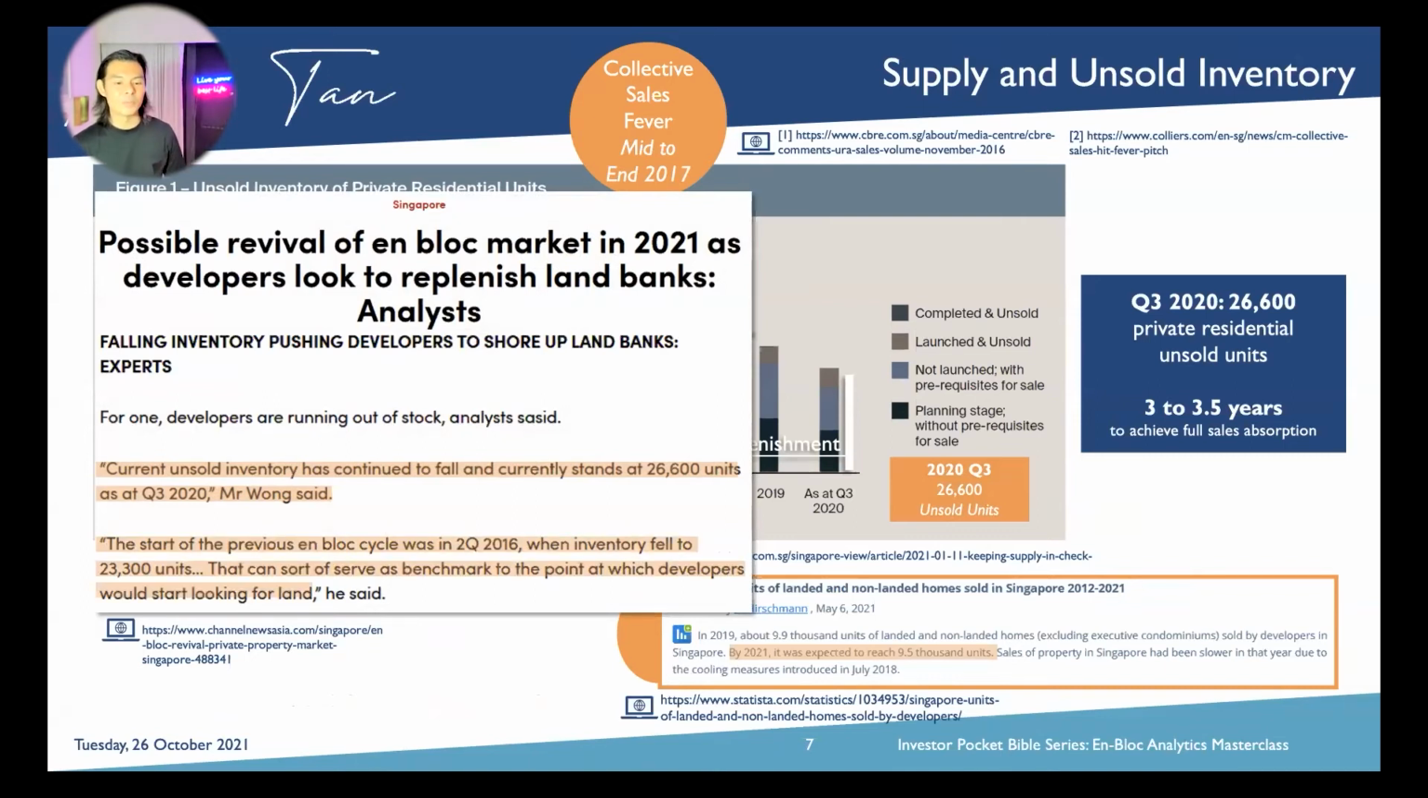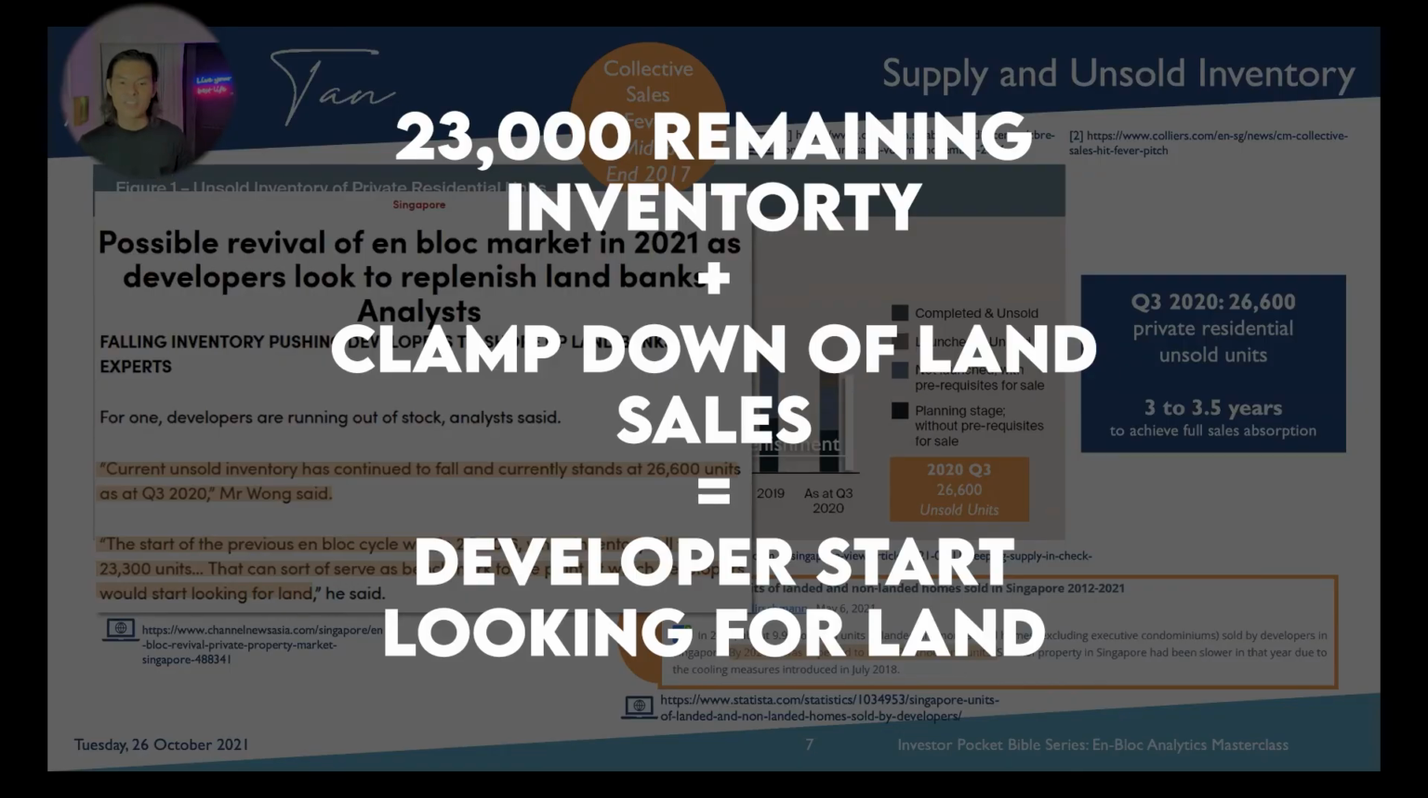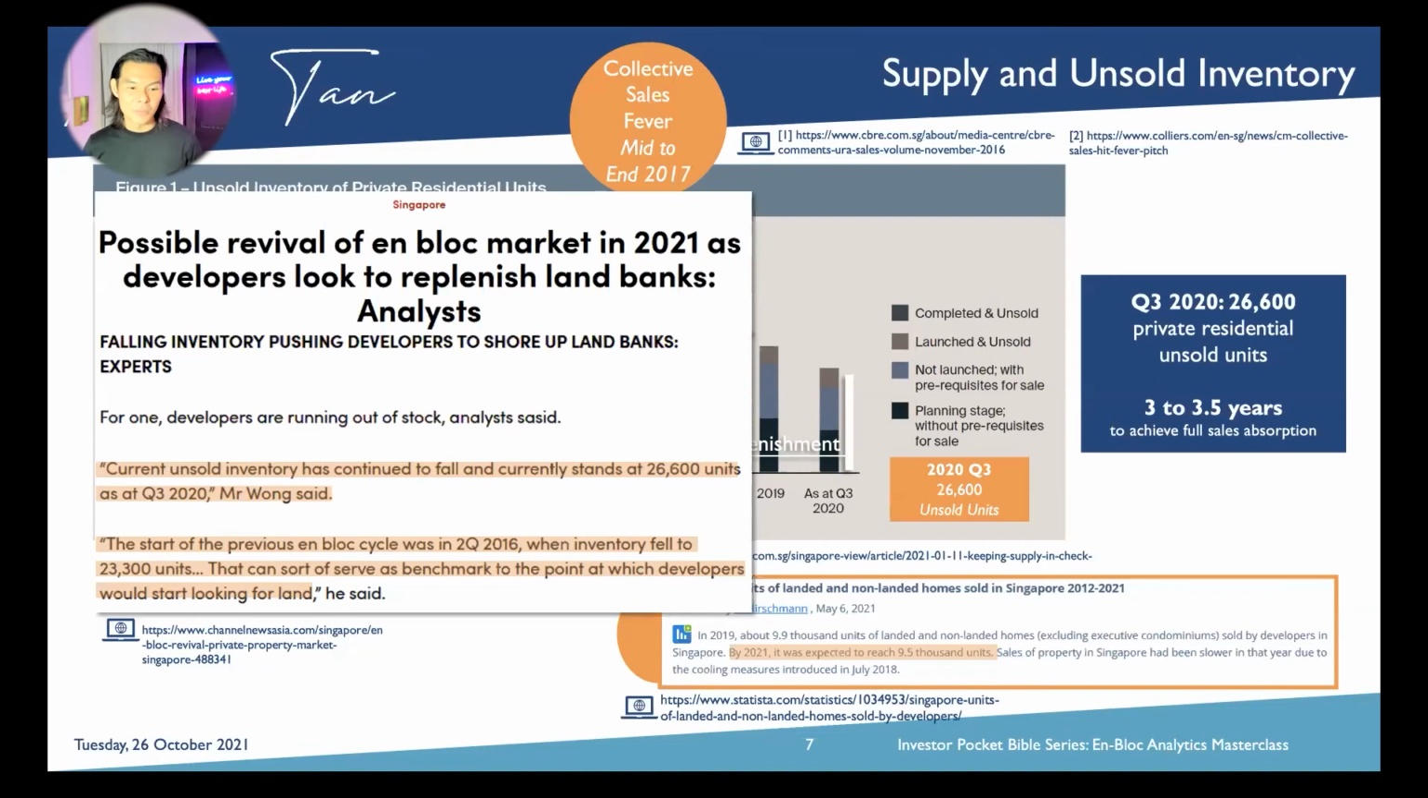we learned that the previous en-bloc was actually in second quarter 2016, where inventory fell to as low as 23,300 units. So this marker will serve as a benchmark to the point where developers will start looking for land. All right, so guys, get some insights over here because the number is very important, and also what is the chokehold that created this thing.